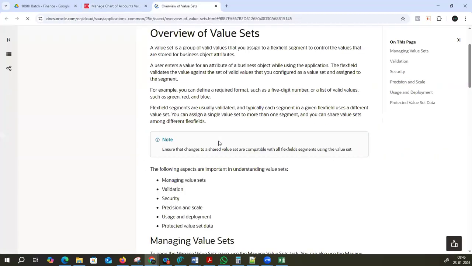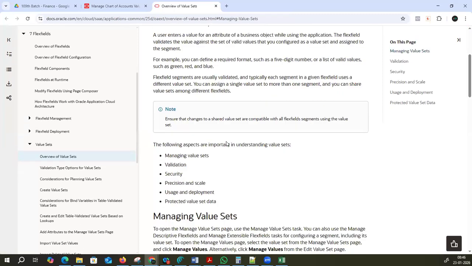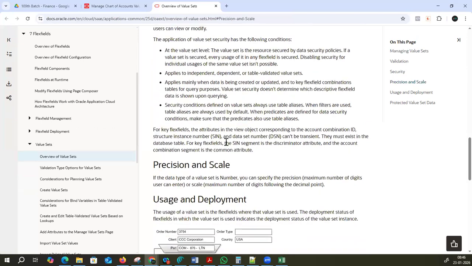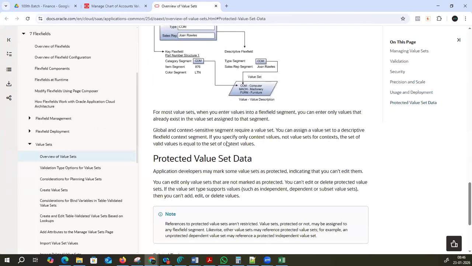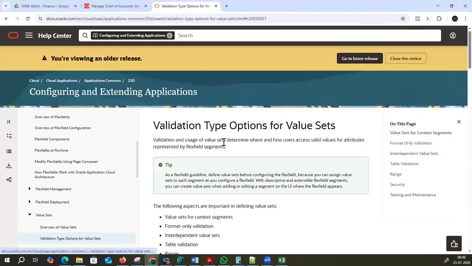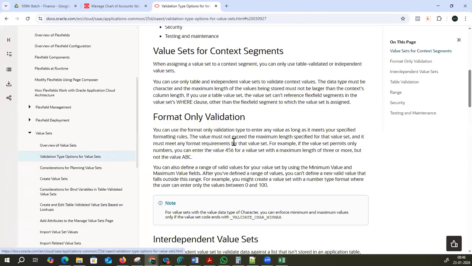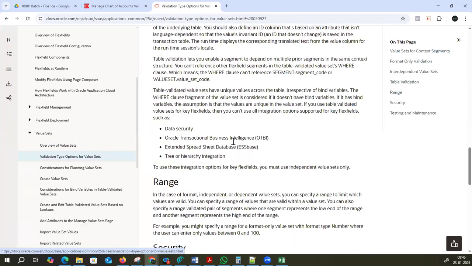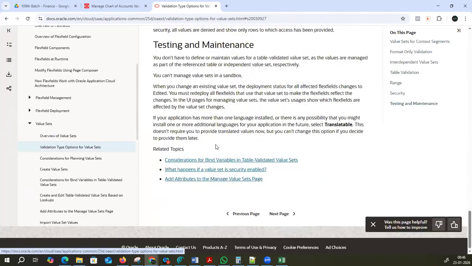Click here, because we need some time, right? So that you have a good amount of time. You want to learn on your own. I want to learn on my own. I can't wait till the time you explain me something like that. Then you can just check out all these things: validations, independent value sets, table validation. A lot of options you can see.